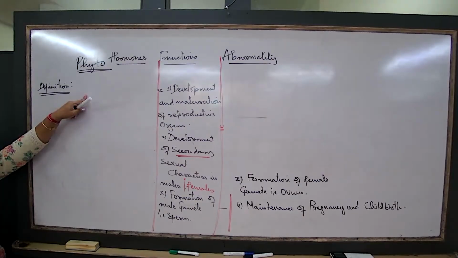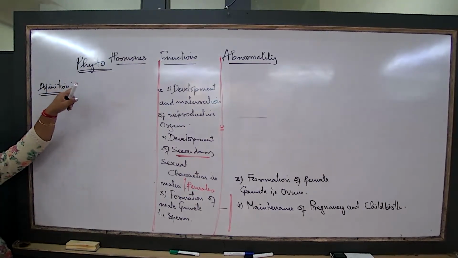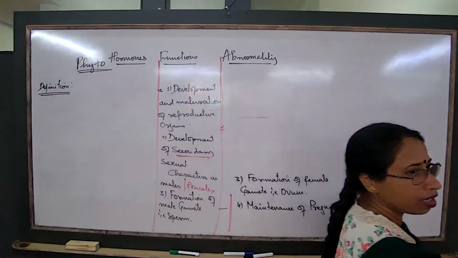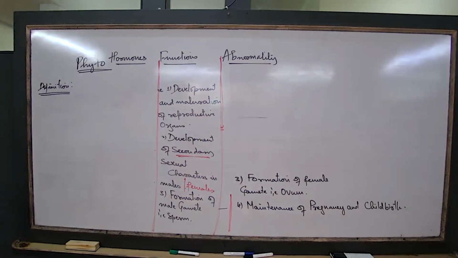Special chemical substances released by plant parts which help them respond to stimulus. So that is the basic concept.